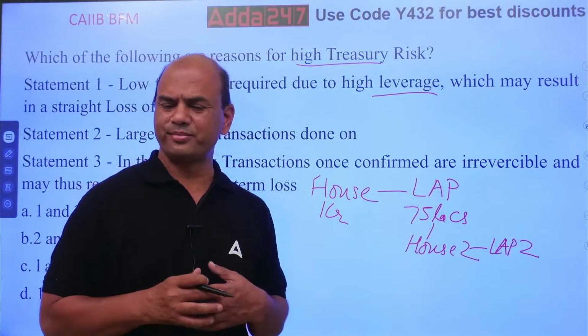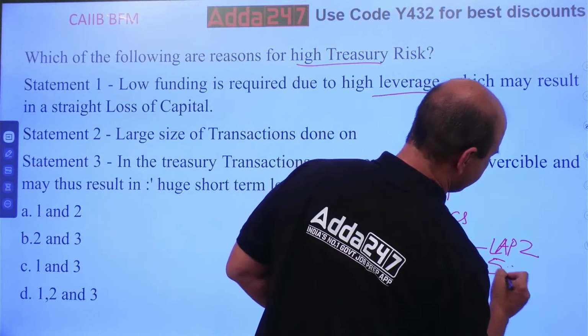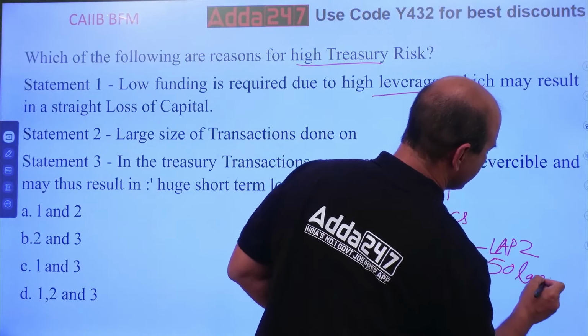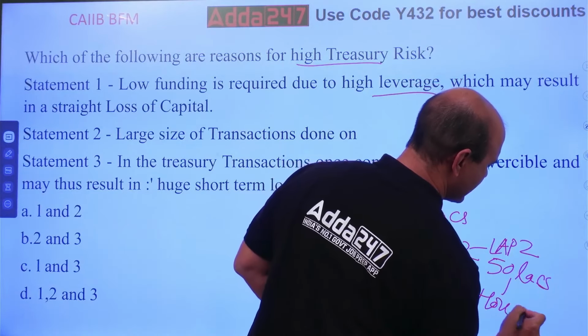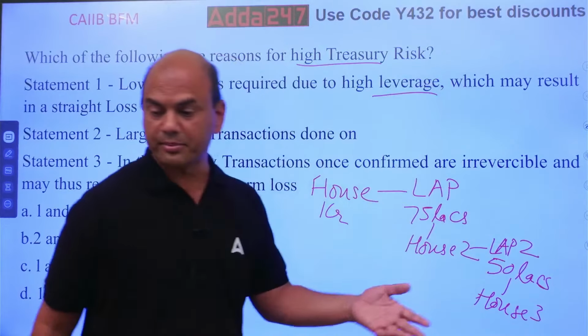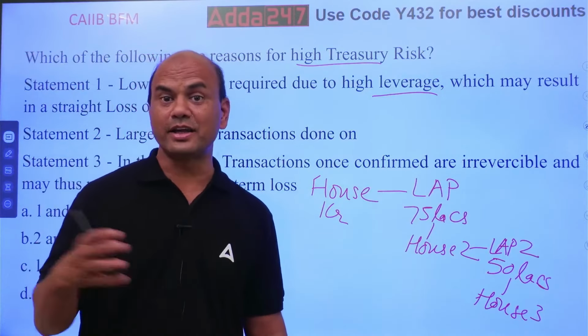Roughly, let's take 50 lakhs. So LAP 2, 50 lakhs I am having. What am I doing? Again one house 3 of 50 lakhs. Again LAP. What am I doing? Did you understand what is happening?